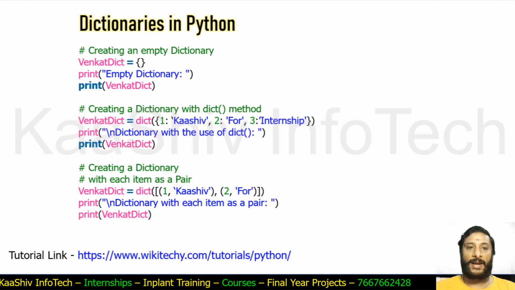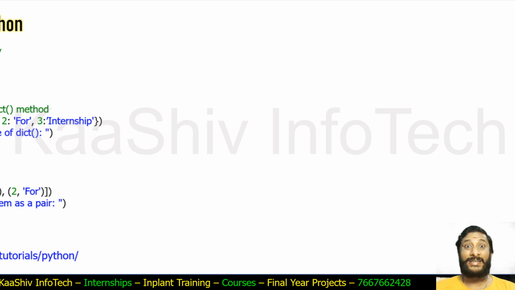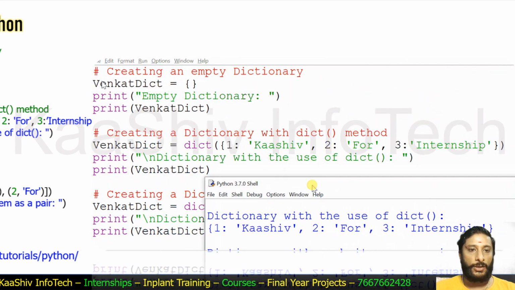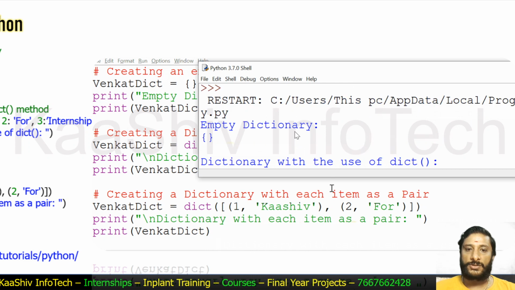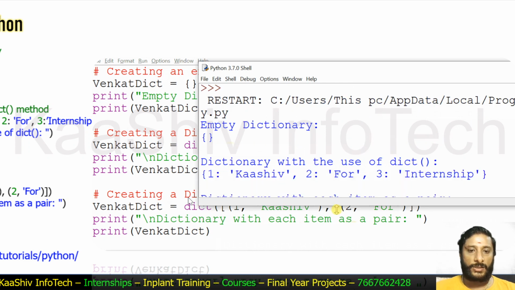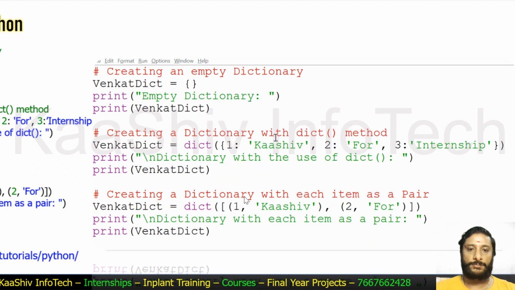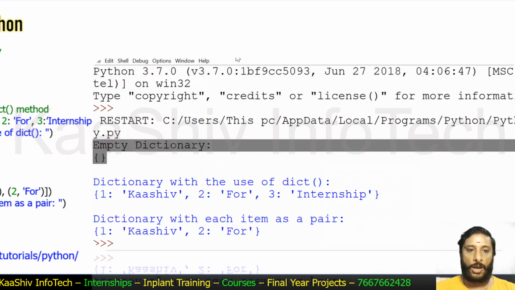Okay, let's move on to the practical implementation of how these dictionaries work with the dict method. You are able to see the empty dictionary here. I'm trying to print it. The second thing is that dict is a method where I can have the data, everything given. I'm trying to print it here. Over here, I'm creating a dictionary with values passed in. I'm trying to run the module. Yes, you are able to see it here. This is the output I got.